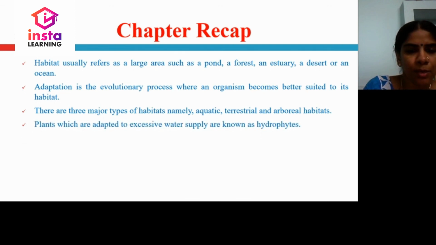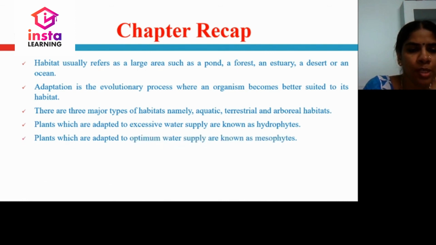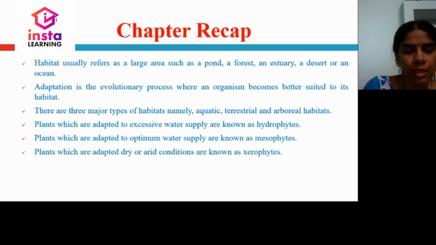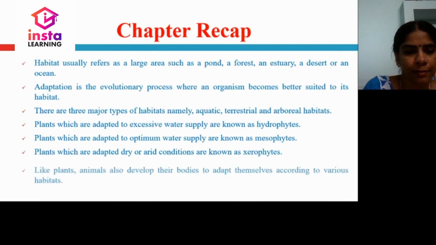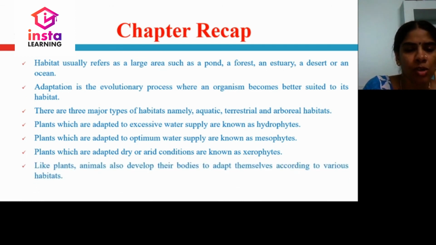Plants adapted to excessive water supply are known as hydrophytes. Plants adapted to optimum water supply are known as mesophytes. Plants adapted to arid or dry conditions are known as xerophytes. Like plants, animals also develop their bodies to adapt themselves according to the various habitats.